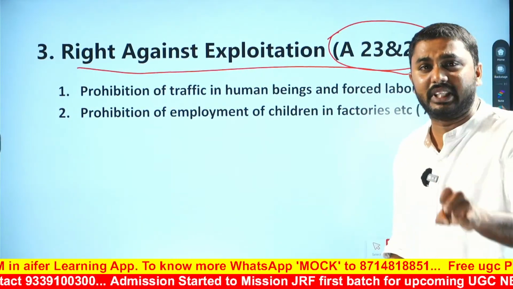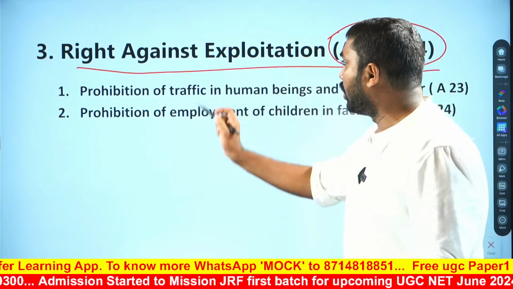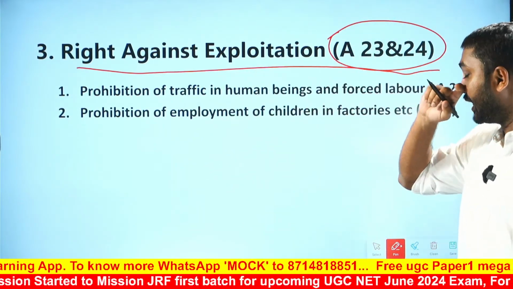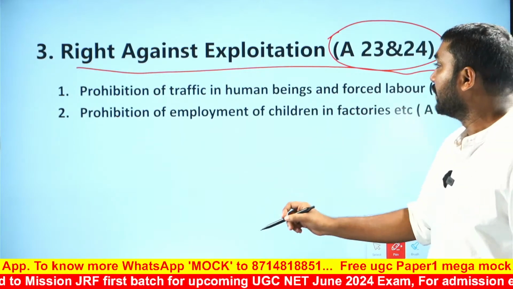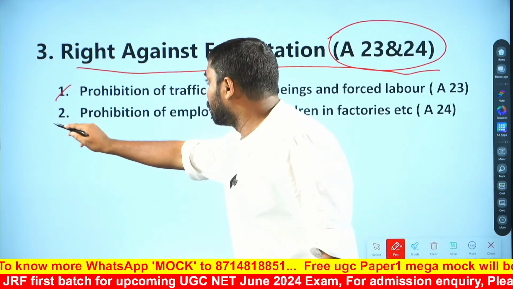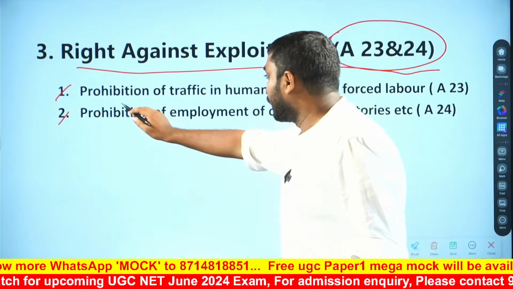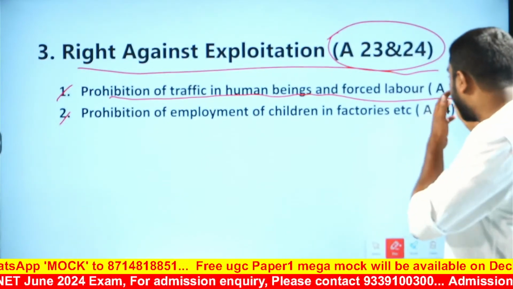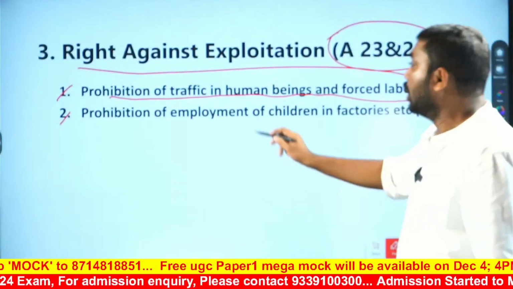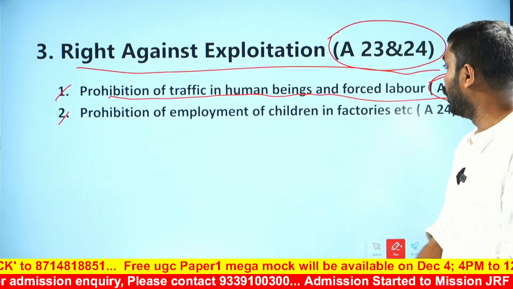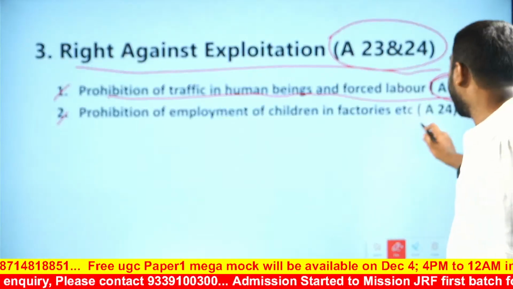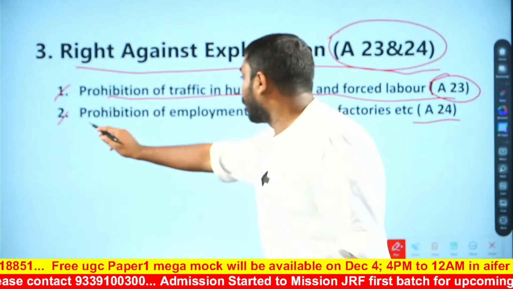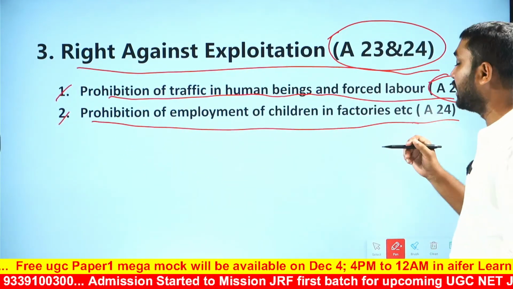It includes mainly two rights. Article 23 talks about prohibition of traffic in human beings and forced labor, and Article 24 talks about prohibition of employment of children in factories.